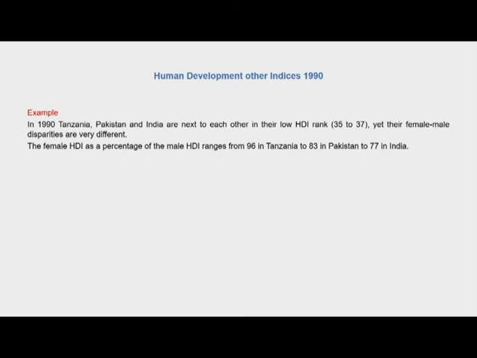So while India was ranked better in terms of HDI than Tanzania and Pakistan, the female HDI as a percentage of male HDI was much better in Tanzania and Pakistan than it was in India, and that could be attributed more to the indicators of life expectancy and the adult literacy rates.